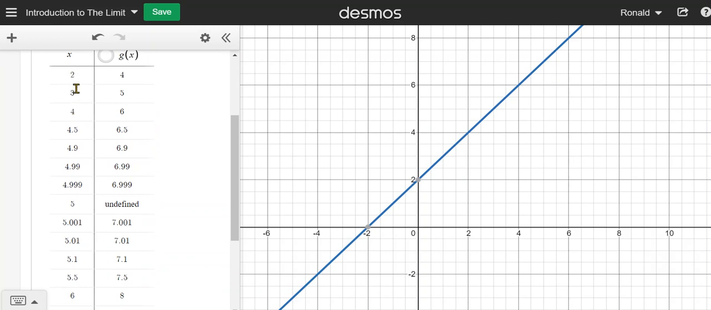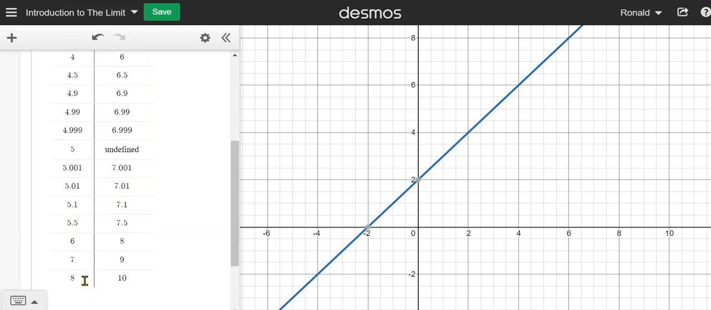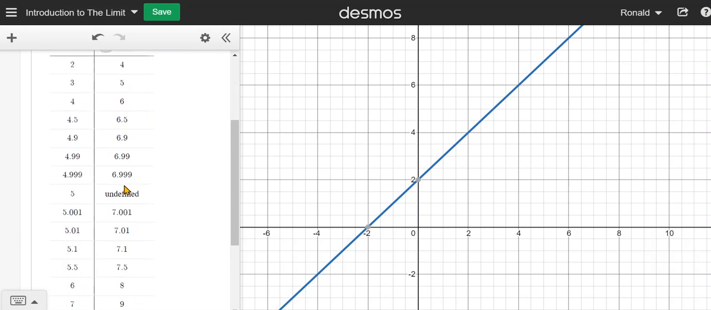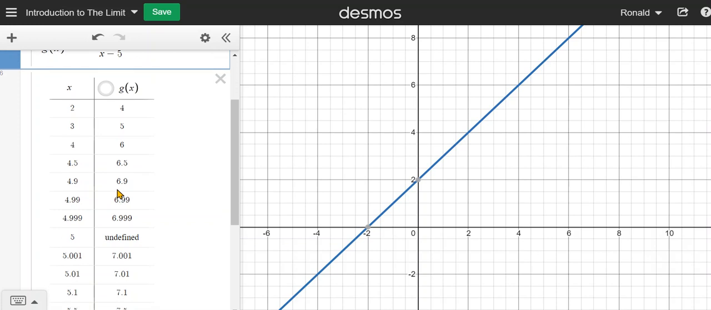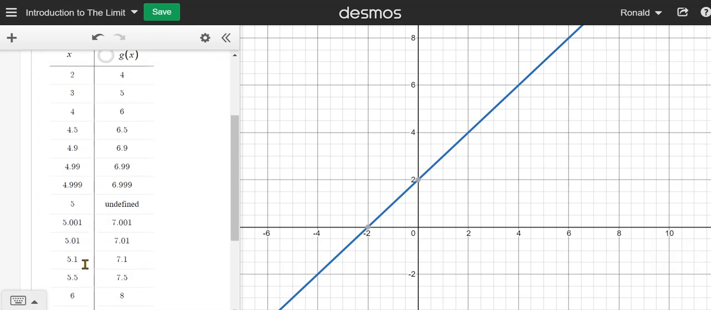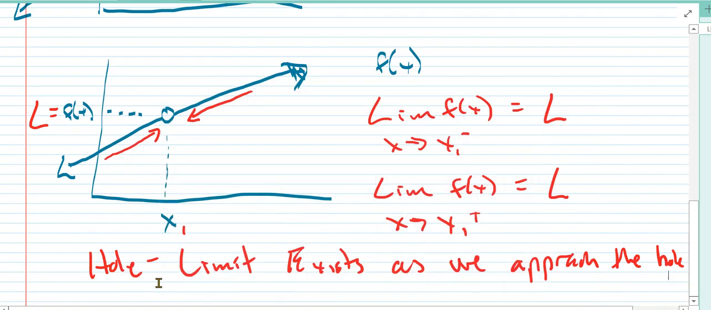As we get closer and closer to 5 from the left, we saw that the limit was approaching 7. As we got closer and closer to 5 from the right, the limit was approaching 7. So in this particular example, we have a hole in the graph, but the limit from the left and the limit from the right both exist. They are both the exact same number, 7, and so therefore the limit exists. If there is a hole, the limit exists.